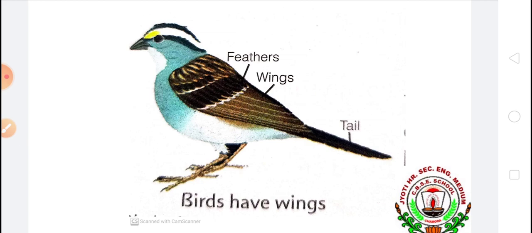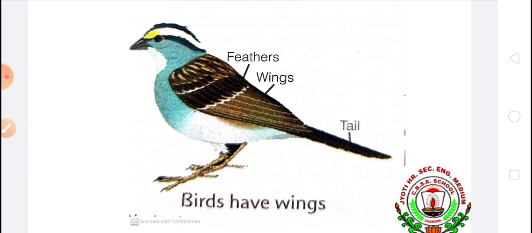These wings are attached to the chest, the breastbone. Birds also have strong hollow bones which are filled with air, because they are light in weight. Because they fly in the sky, their body weight is very less. So the bones present in the body of birds are hollow bones, and they are filled with air.